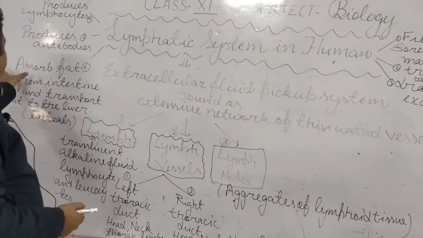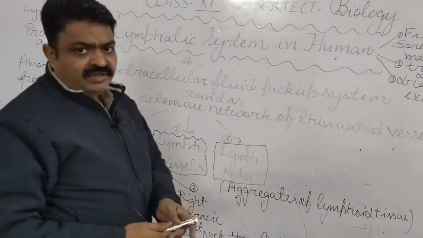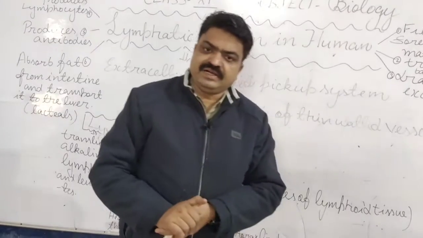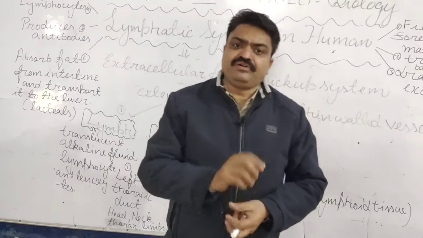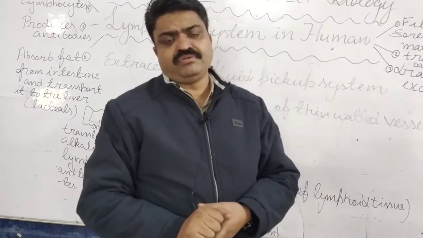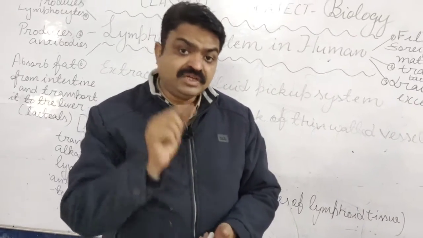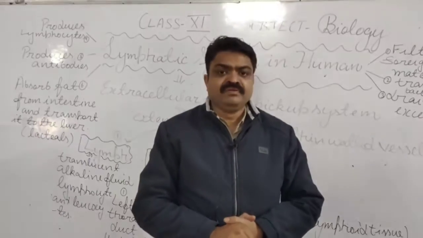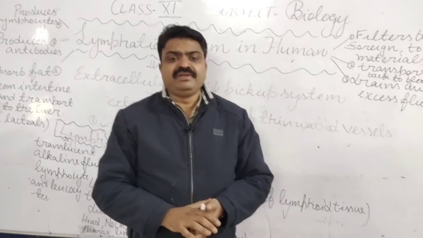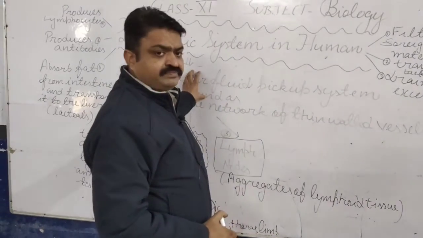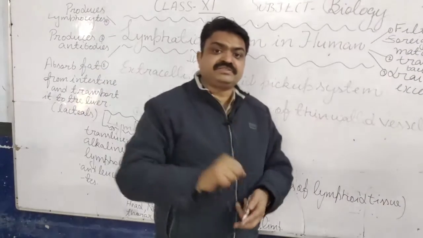With this, students, in the small intestine there are finger-like projections known as villi. Just below the villi, the lymphatic system is found.